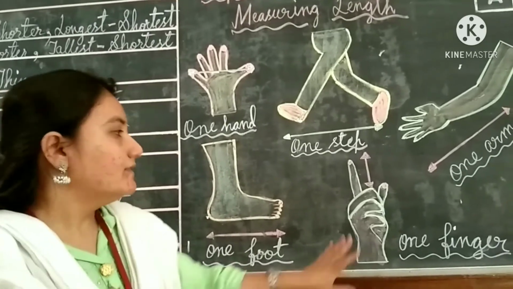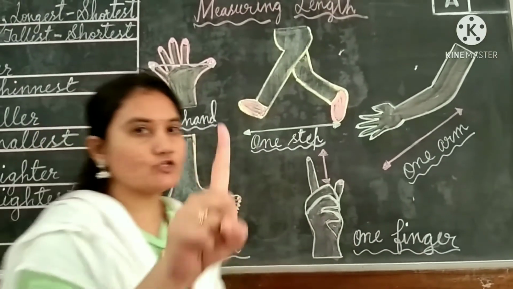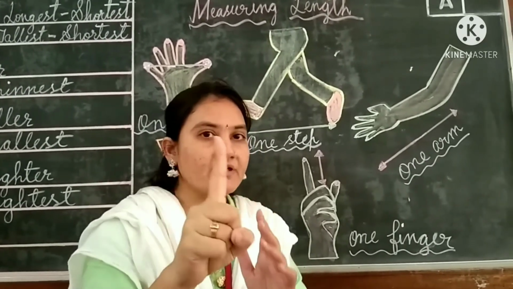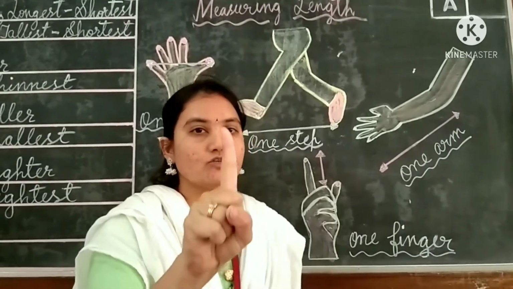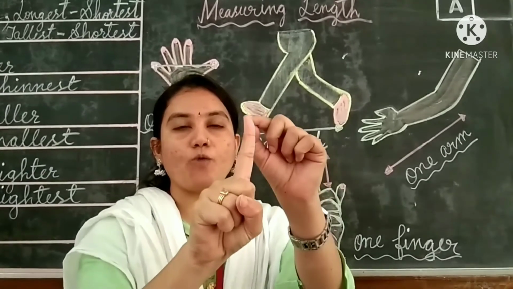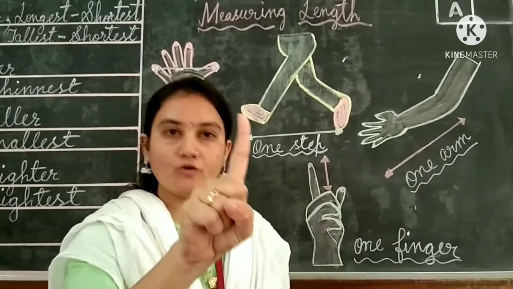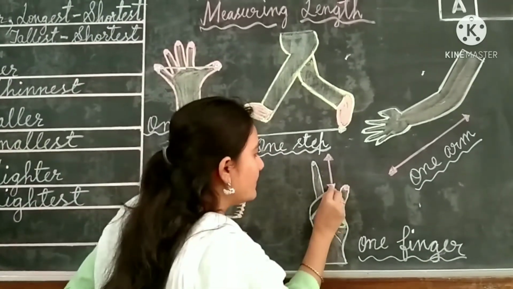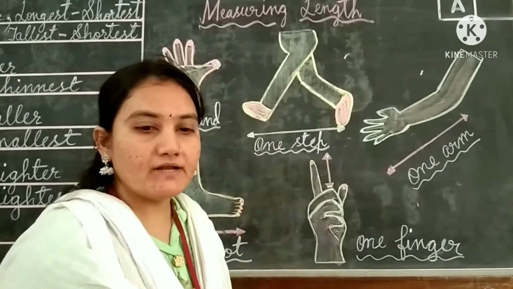Got it, children? The next one is one finger. One finger means, I will show you. 5 fingers are there, so only one finger I am showing, rest of the 4 fingers I have closed here, isn't it? So this is the one finger, okay, from here to the top, top to bottom, bottom to top. This is one finger. Got it, children? See here, from here to here, this is the one finger. Got it, children?